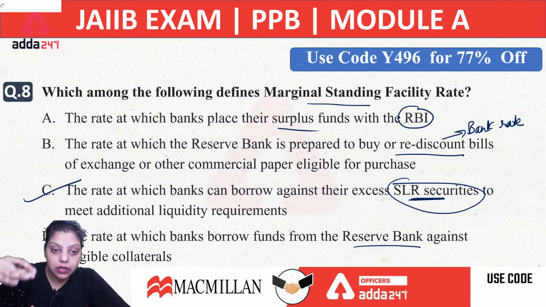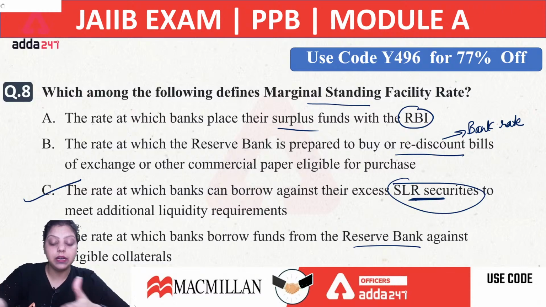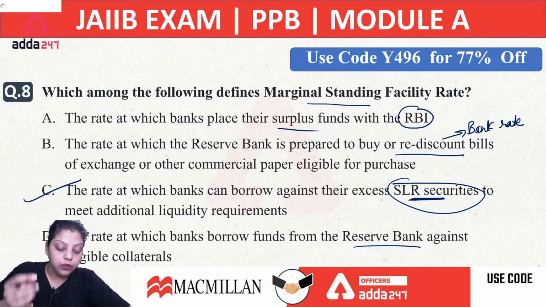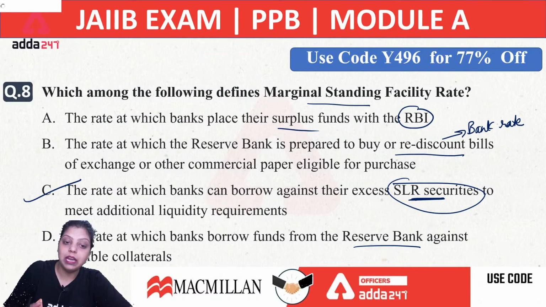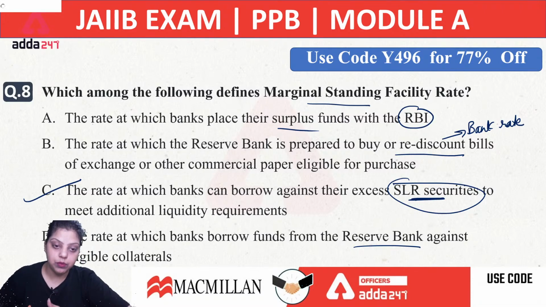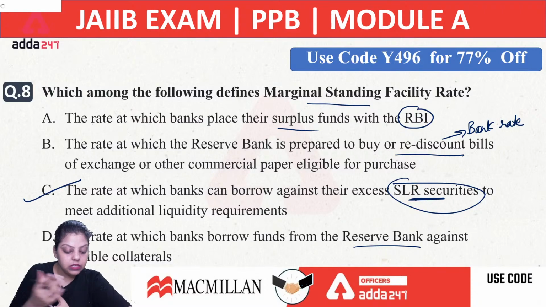MSF is a kind of credit facility, loan facility provided by RBI to commercial banks for overnight duration, and only 2% of NDTL can be taken by the commercial bank, and those funds will come from the SLR portfolio. That's why the MSF facility is available only from the 15th to the last day of a month, not from the 1st to the 14th day. So the right answer will be your C.